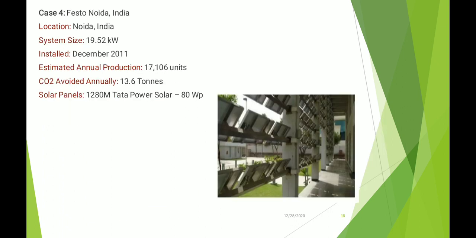Now in India also we have such a system. The one in India is Festo Noida, India. It is located in Noida. Its size is 19.52 kilowatt. It was installed in December 2011, and the estimated annual production is 17,506 units. The CO2 avoided annually from this is 13.6 tons, and the solar panels are 1280 Tata Power Solar with 80 W.